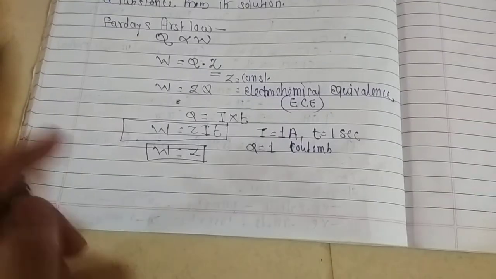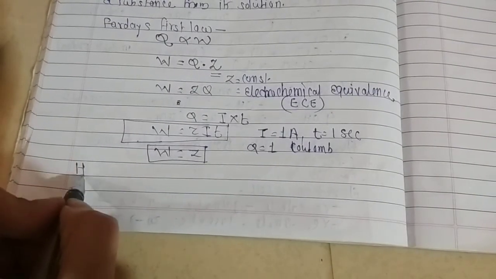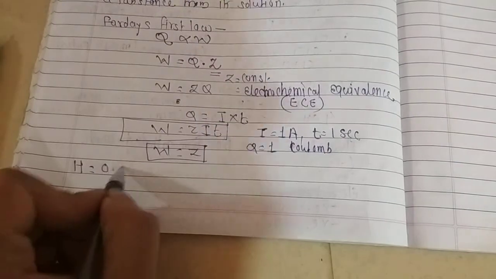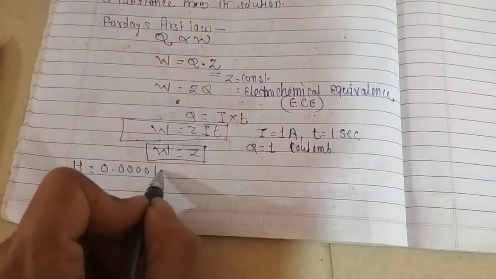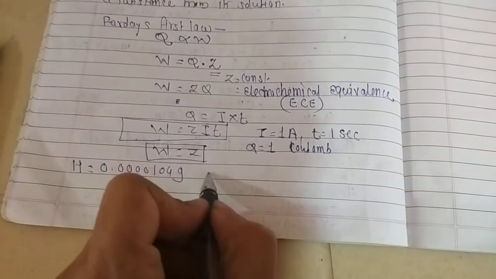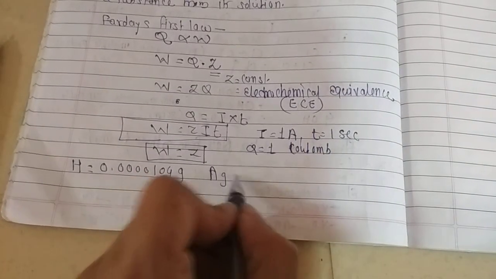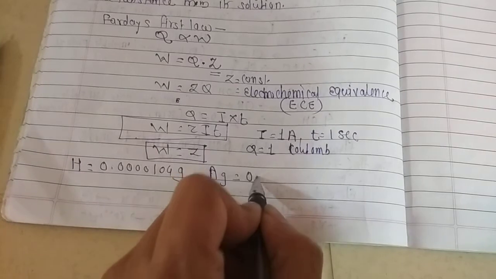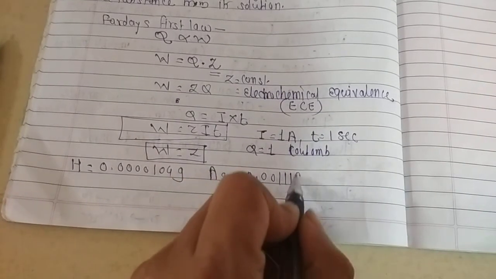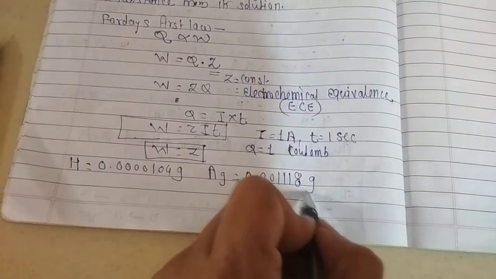For example, Z of hydrogen is equal to 0.0000104 gram. Like this, the Z of silver, Ag, is equal to 0.001118 gram.